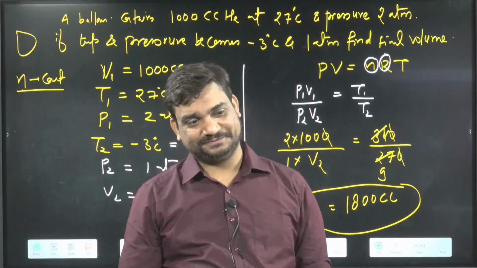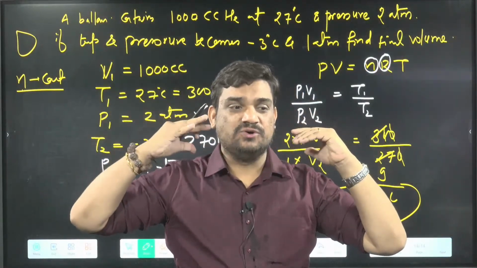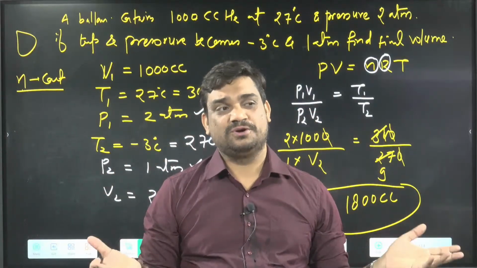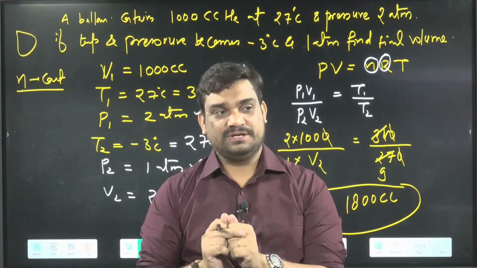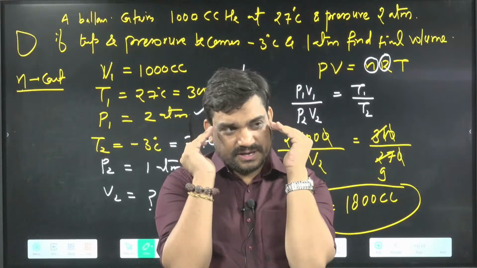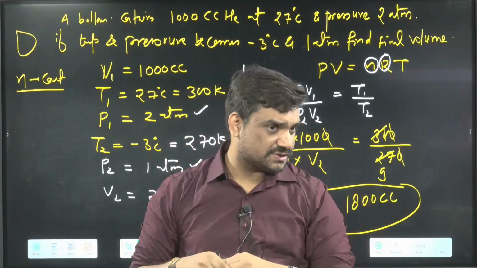Next question. We are writing these questions so that you will get some idea how to apply PV equal to nRT, because you have to solve questions. In the last class also we did some questions. Again we are doing some questions, so that your brain identifies how to proceed.